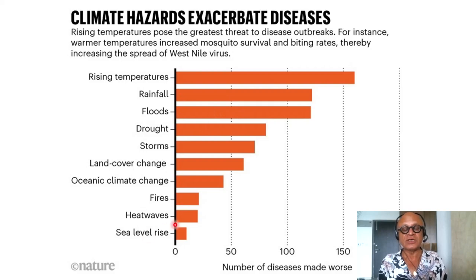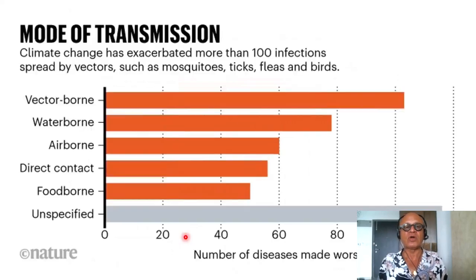Sea level rise, of course, can contaminate groundwater, can increase storm surge and inundation, and also can have impact on food quality, with sea level rise leading to interactions with polluted waters at the coastal regions where the majority of the fish are caught, and so on. So what are the modes of transmission that change?